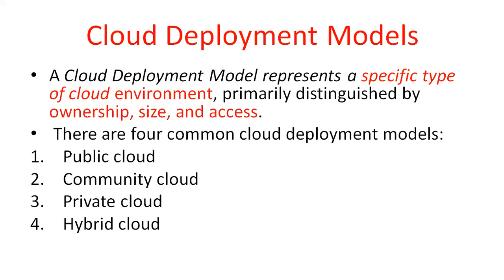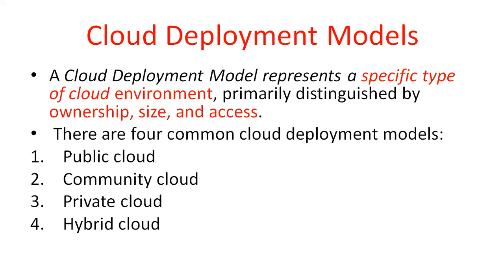That is private. Community, in the sense, for example, all educational organizations are one community, and all transport organizations are other communities. They provide a Wi-Fi network for all the transport employees, all the railways. And then coming to the hybrid, here we combine the private as well as the public. Sometimes there is a requirement for that.